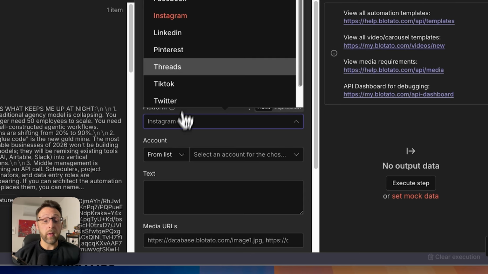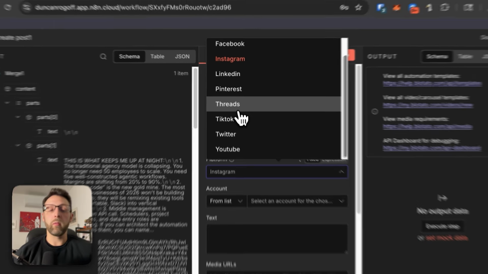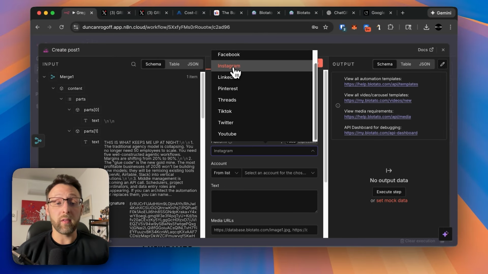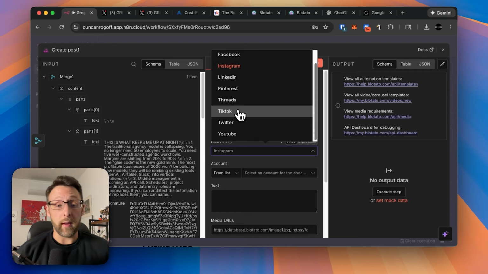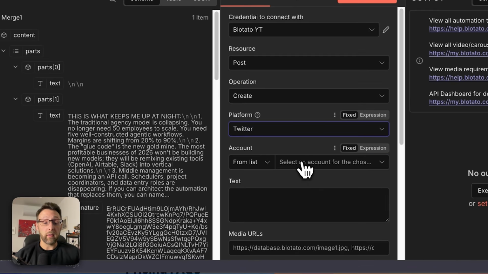We can go ahead here. You can connect to all of your social media platforms, which is really powerful. Like if you wanted, you could send this image and text to Twitter, to Instagram, to Pinterest, to Threads, like literally anywhere. It's really great. So I'm just going to select Twitter. I'll go ahead and select my account.